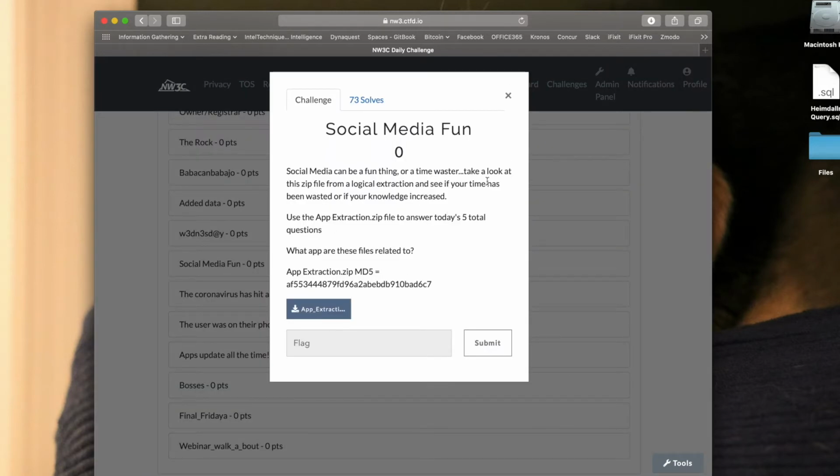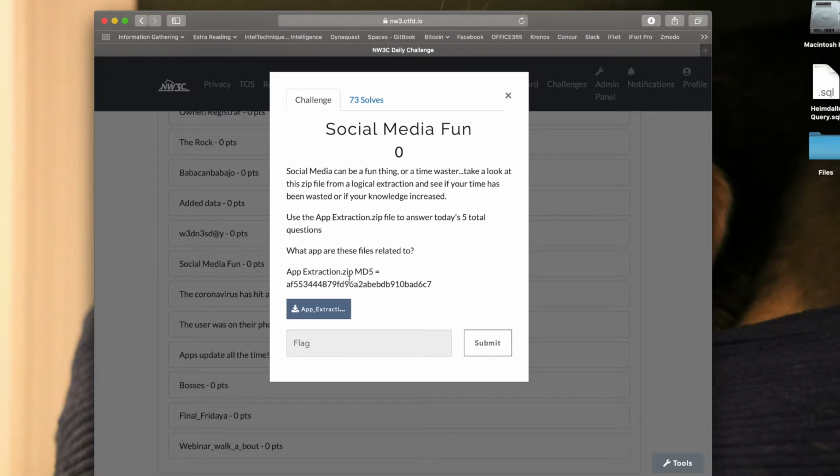So if we select Social Media Fun, it says social media can be a fun thing or a time waster. Take a look at the zip file from a logical abstraction and see if your time has been wasted or if your knowledge increased. Use the app abstraction.zip file to answer today's 5 total questions. What apps are these files related to?